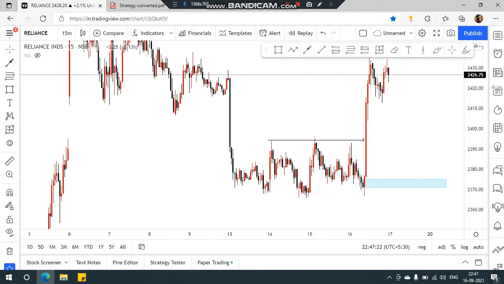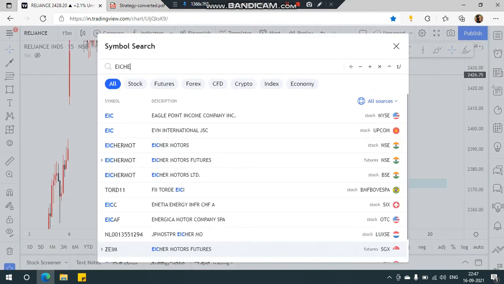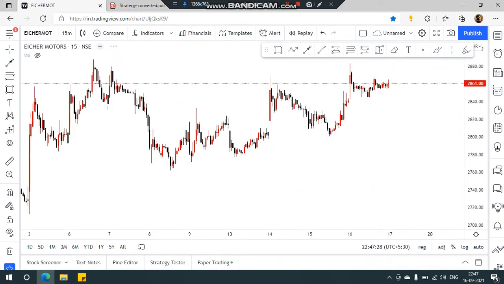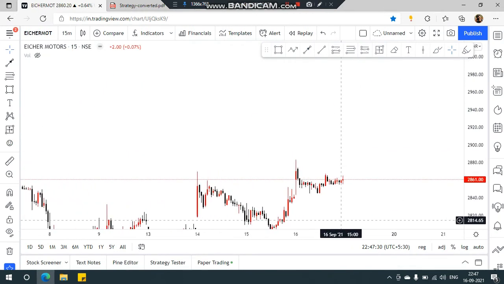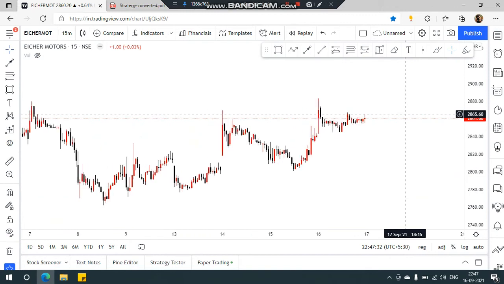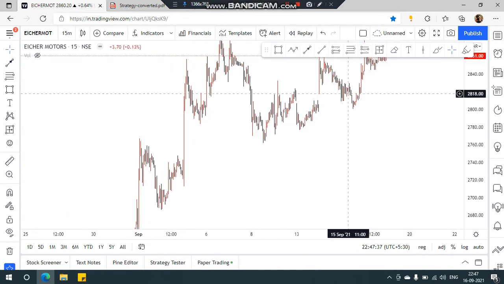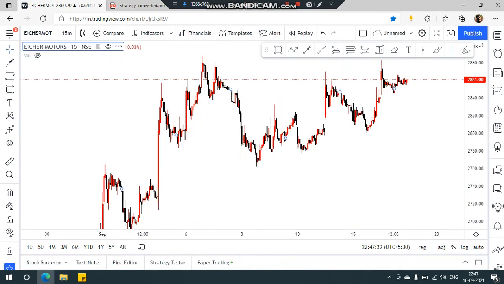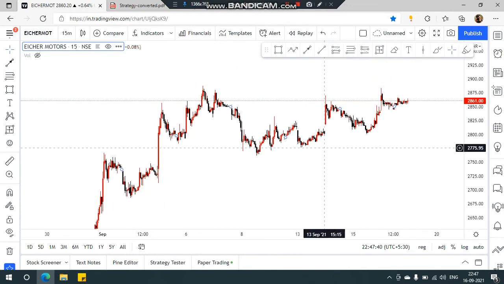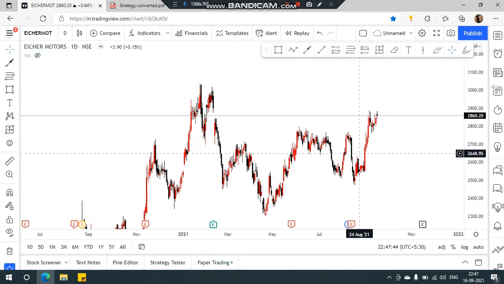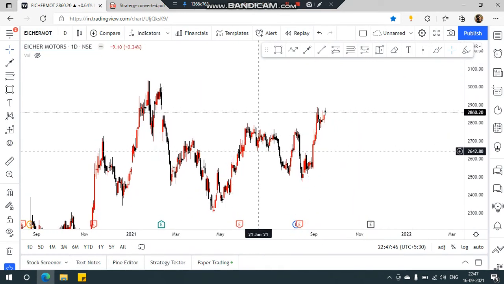So let's take another one. I don't know who submitted it, I think it's Mohammed. Let's go to the 1 day time frame. In the 1 day time frame, there's a good breakout structure.